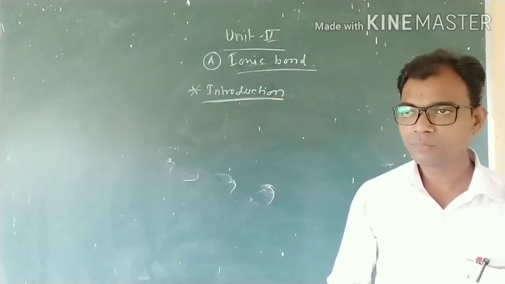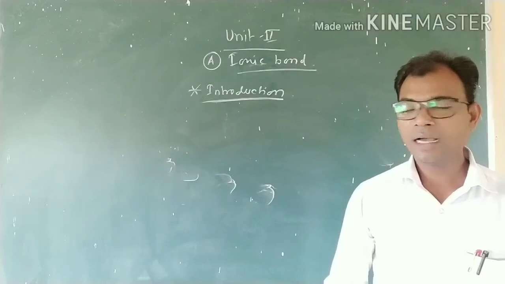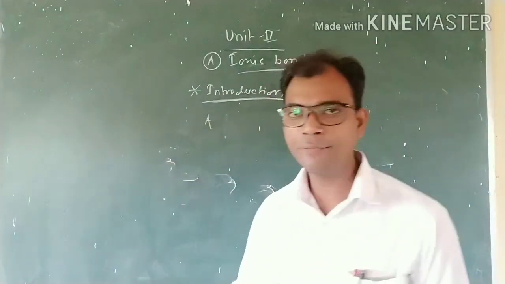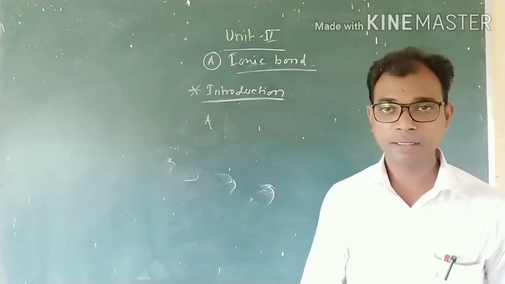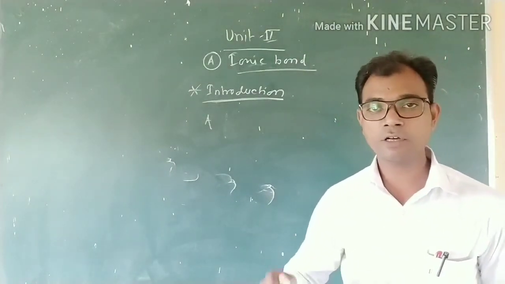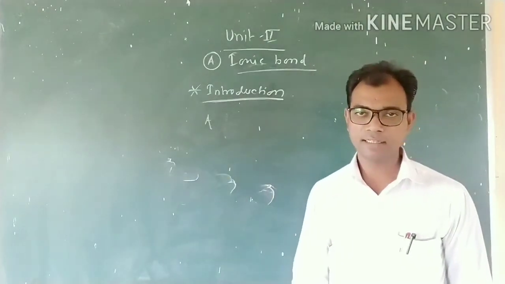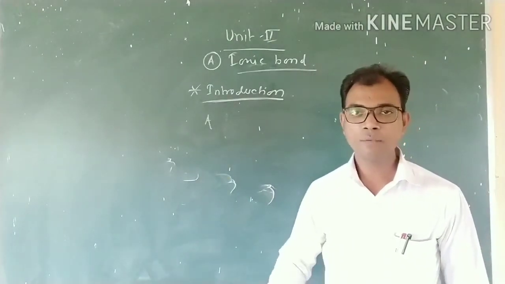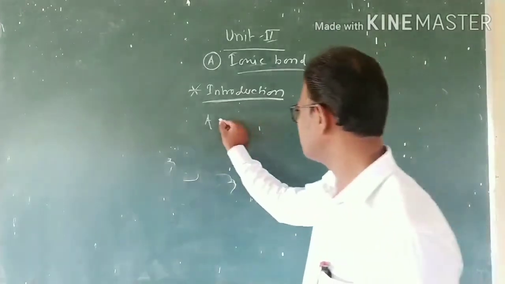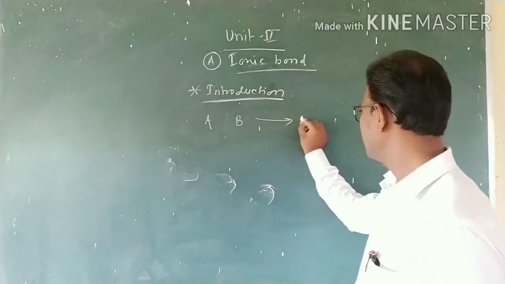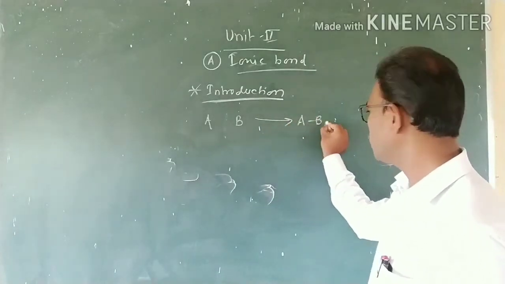Here, the ionic bond is formed between two ions by the transfer of one electron from one atom to another. That means A and B atoms form the A-B molecule.